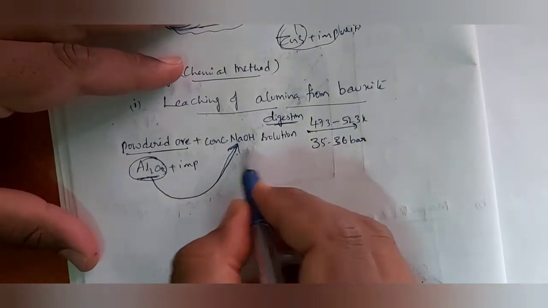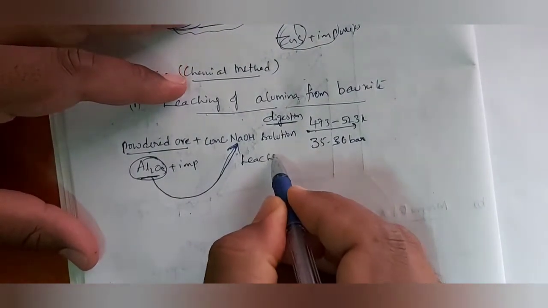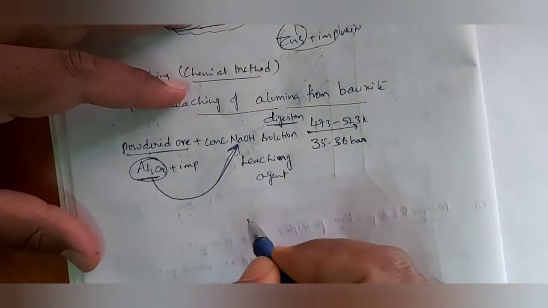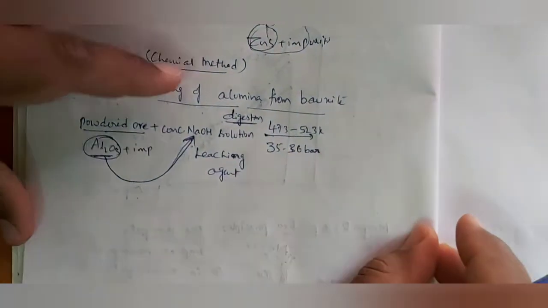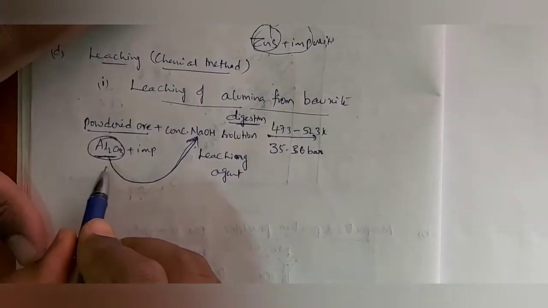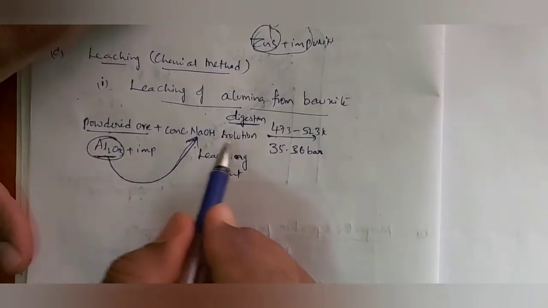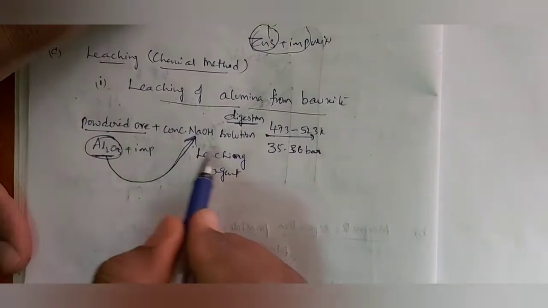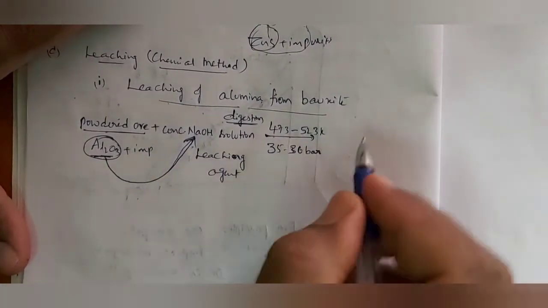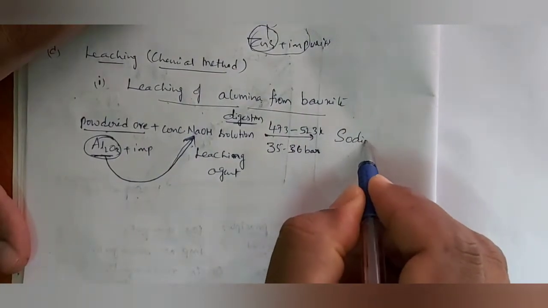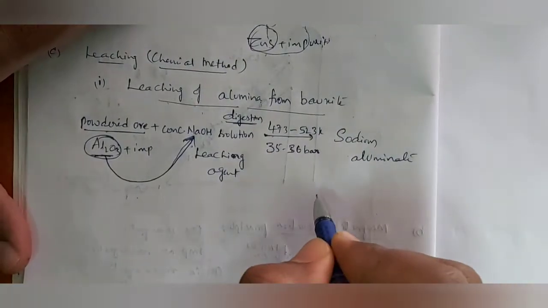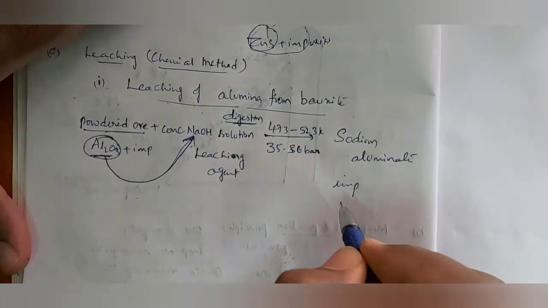That suitable reagent is called leaching agent. So when powdered ore containing Al2O3 plus impurities is mixed with concentrated NaOH, the NaOH will react with only Al2O3, not impurities, to form sodium aluminate, and impurities will be separated.